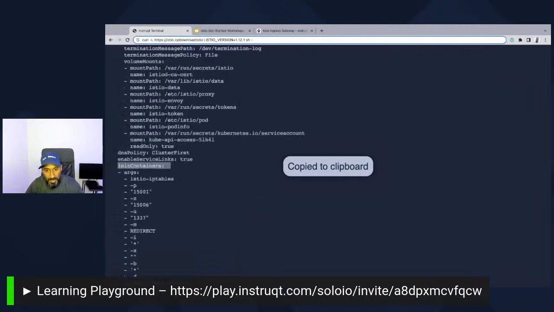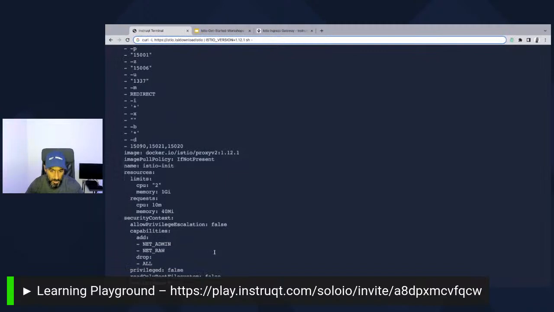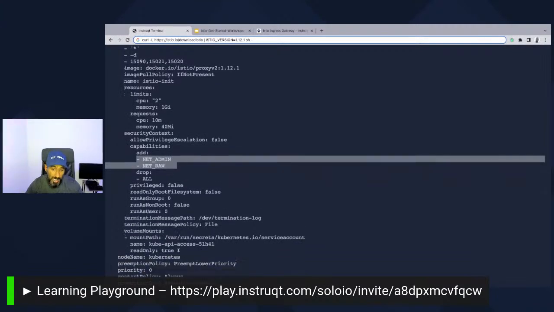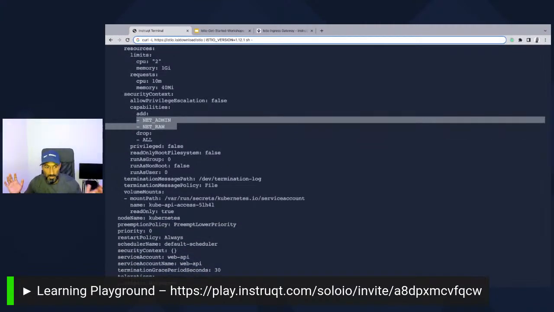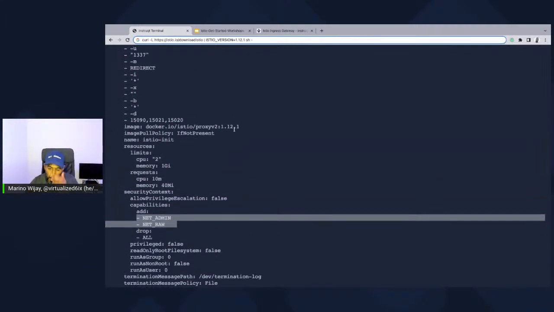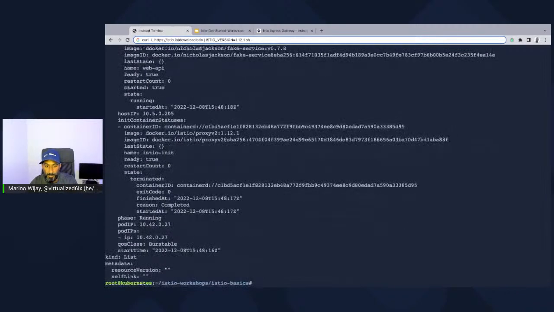This init container launches first to do the traffic redirection, set up the appropriate user groups. It needs access to netraw and netadmin so that it can do the traffic redirection. Once it's done, the init container goes away, and then the sidecar runs. But notice the init container is still using the proxy v2 image, which is the sidecar proxy image. So there's nothing special here about that init container, other than the fact that it is using the proxy v2 sidecar image, and it's just doing a bunch of redirecting of traffic.